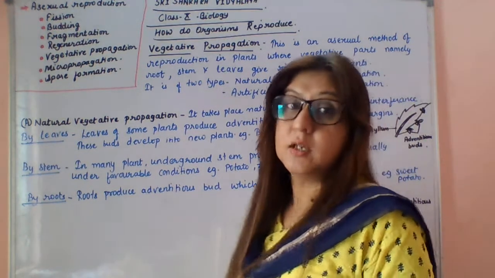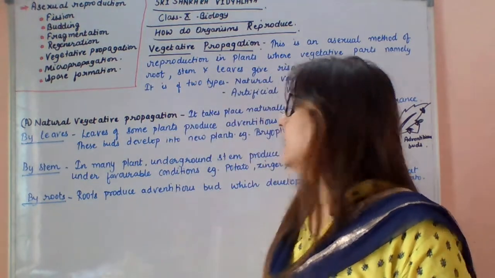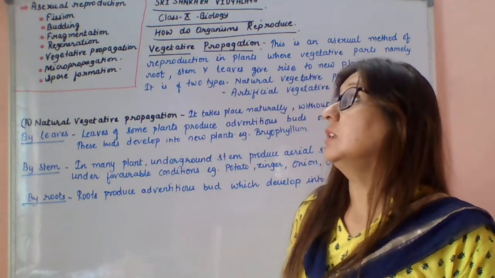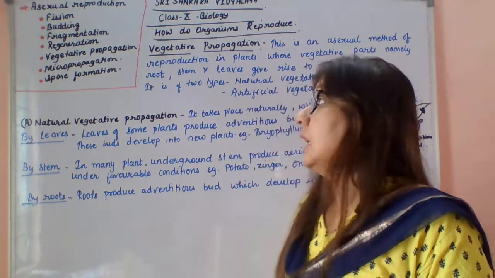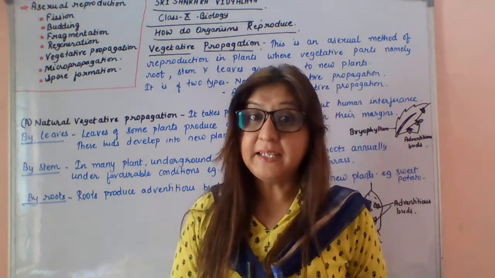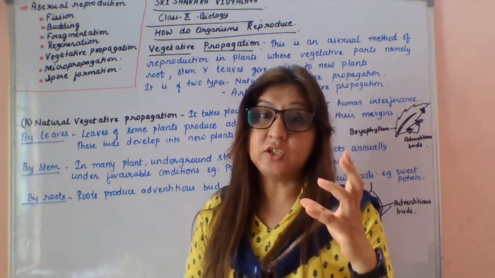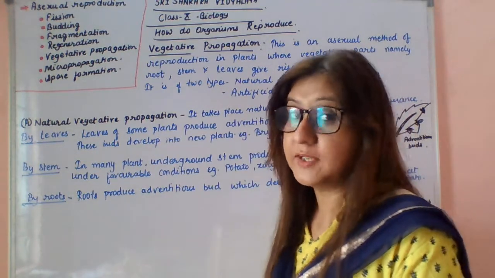Good morning, students. So we are going through the topic asexual reproduction. In the last class, I explained to you about fission. I explained two types of fission, binary fission and multiple fission. After that, I explained budding, how in Hydra the budding takes place. A bud-like outgrowth structure develops, and after it matures, it detaches from the organism's body, that is Hydra.